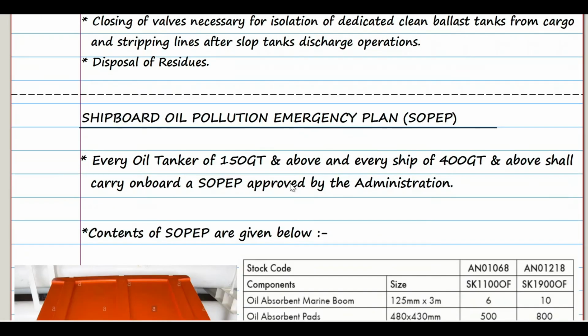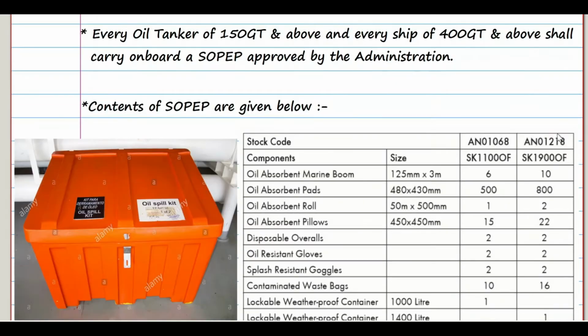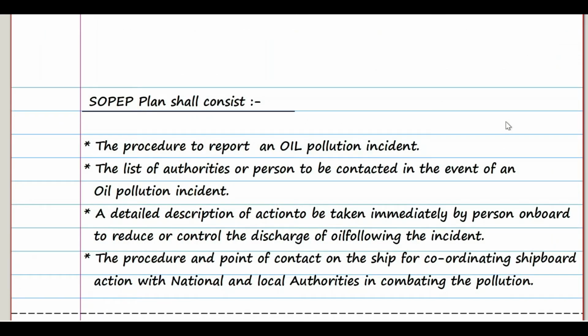So now let's move on to our sixth section, the Shipboard Oil Pollution Emergency Plan. Every oil tanker of 150 gross tonnage and above and every ship of 400 gross tonnage and above shall carry on board a SOPEP approved by the administration. These are the contents of SOPEP. You can pause the video and read it. And this is how a SOPEP container looks like. What things should be there in the SOPEP plan?